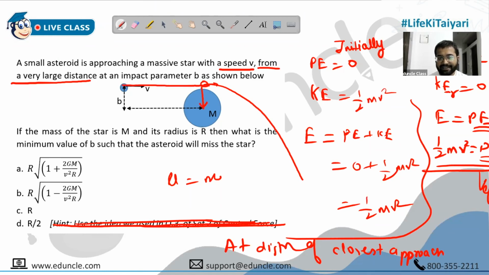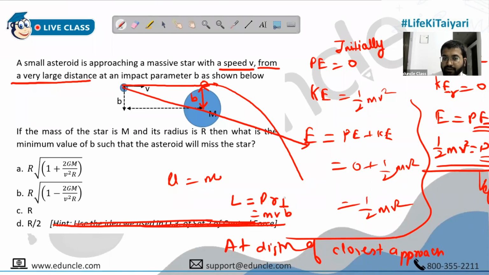So perigee is nothing but B itself, and they are asking you the minimum possible value of B. What will be the angular momentum? Angular momentum is r cross p, but what is the magnitude? Can I directly write it? It's p into r perpendicular. So mv into what is the perpendicular distance? B. MVB. Clear, everyone?